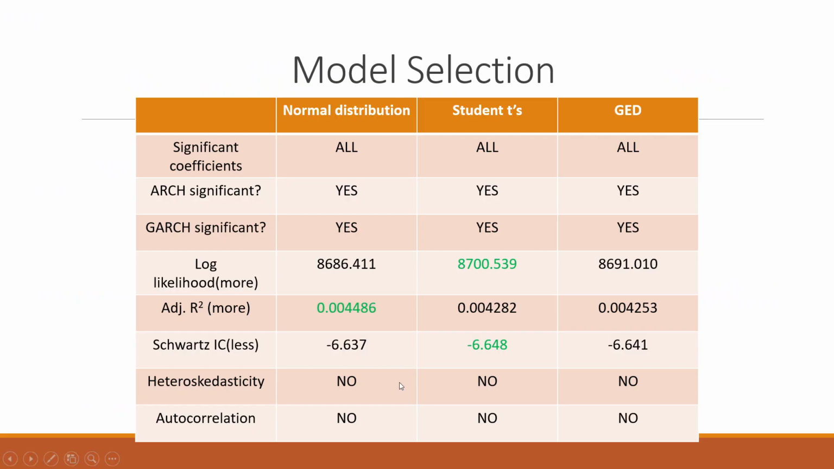Now these models will be compared on some criteria. This is the error distribution term which we are including: normal distribution, Student's t, GED. Are the coefficients significant, are ARCH terms significant, is the GARCH term significant or not? What is the measure of log likelihood, adjusted R square, Schwarz criterion, heteroskedasticity, and autocorrelation. Your log likelihood value should be more, Schwarz criterion value should be less, and therefore this model is appropriate.